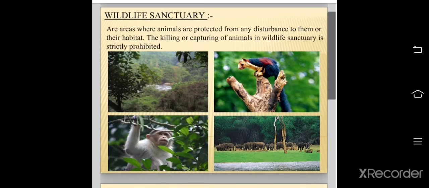Wildlife sanctuary. Wildlife sanctuaries are areas where animals are protected from disturbance to them. Here, killing or capturing of animals is strictly prohibited, and it is a punishable offense according to the law.